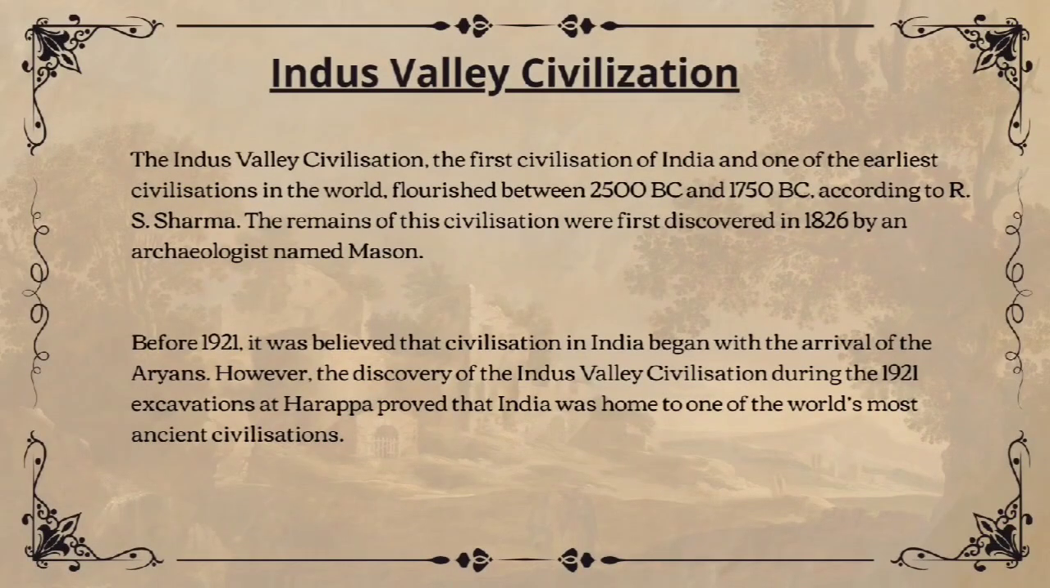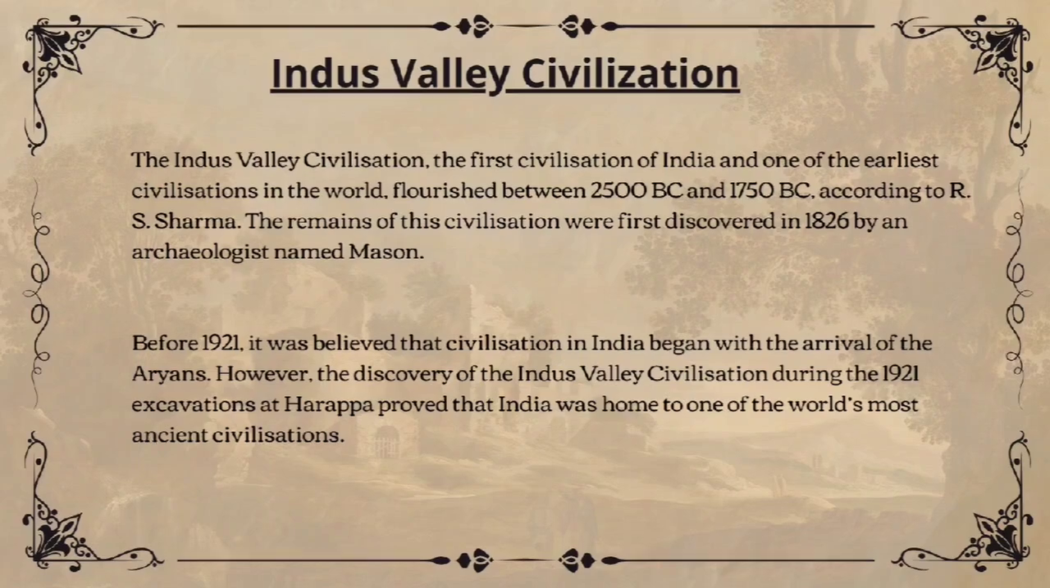Indus Valley Civilization (IVC) was the first civilization of India and one of the earliest civilizations in the world. According to historian R. A. Sharma, it flourished between 2500 BC and 1750 BC. The remains of the civilization were first discovered in 1826 by an archaeologist named Charles Masson. Before 1921, historians believed that civilization in India began only with the arrival of the Aryans. But in 1921, Harappa proved that a highly developed civilization existed in India much earlier. This discovery placed India among the world's oldest civilized countries.